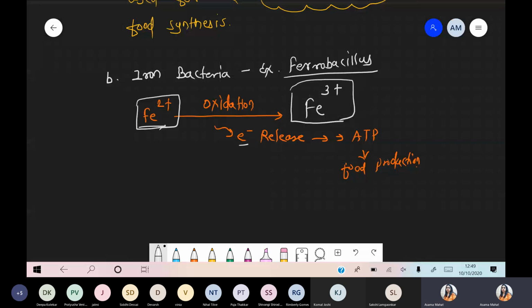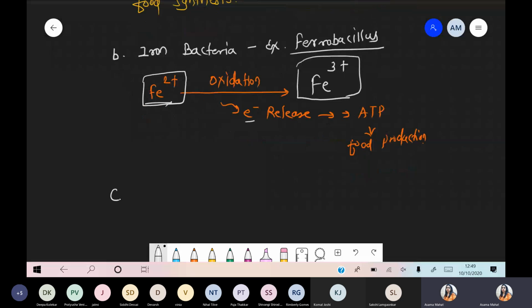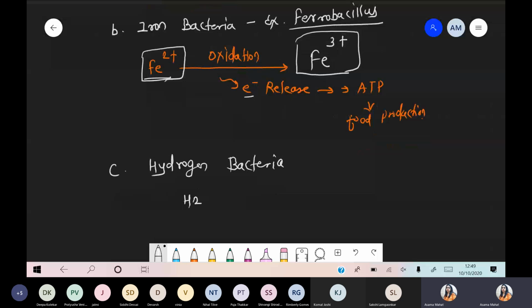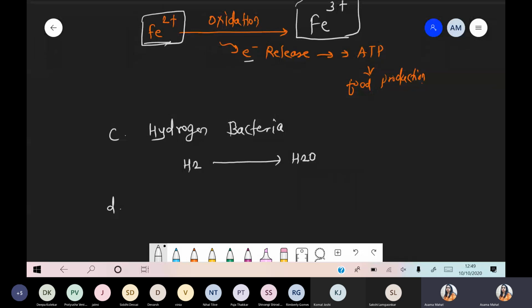Iron bacteria. Same condition, again they follow with the help of some hydrogen bacteria. Hydrogen bacteria, simply what happened? There is a presence of hydrogen, and that hydrogen is converted into water. Same reaction ho raha hai. And the last one we are talking about, that is sulfur bacteria.